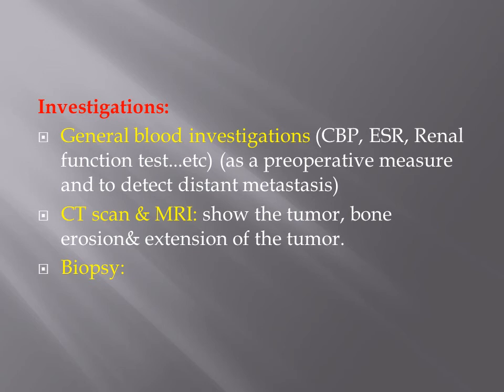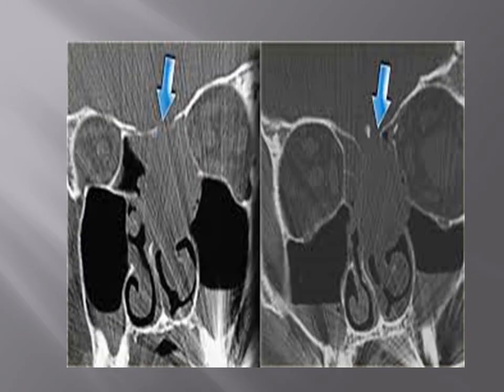Investigation: when a patient presents with a nasal mass, general blood investigations such as a complete blood picture, ESR, and renal function tests are done as a preoperative measure and to detect distant metastasis. CT scan and MRI will show the tumor, the bone erosion, and the extension of the tumor. The definitive diagnosis is by taking a biopsy. This coronal CT scan shows an isodense lesion involving the maxillary sinus, and at the arrow there is erosion of the anterior skull base.